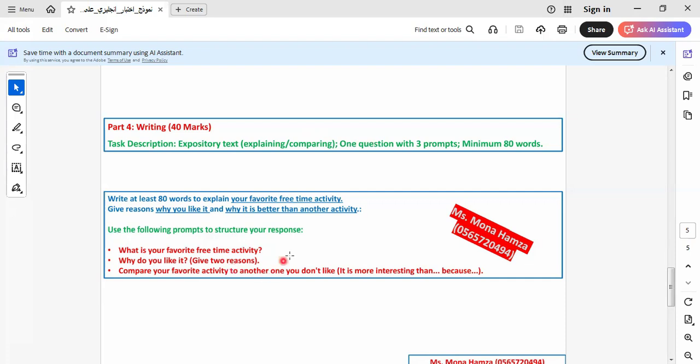So I can compare football by what? By tennis or swimming. When I say, for example, that I like football because it's more interesting, because I like to play with a team than swimming. Okay, so here we say that I prefer football to swimming.